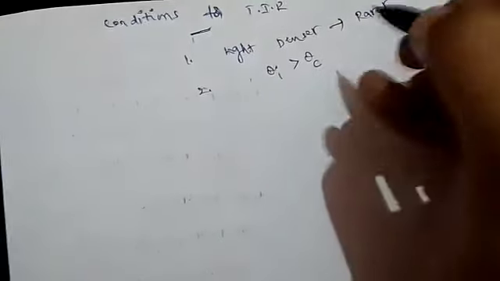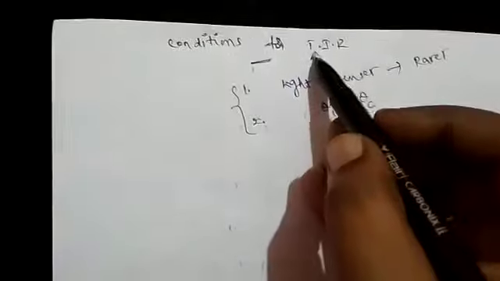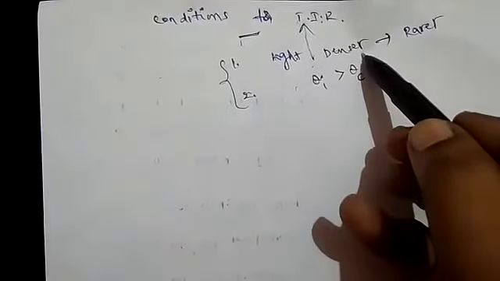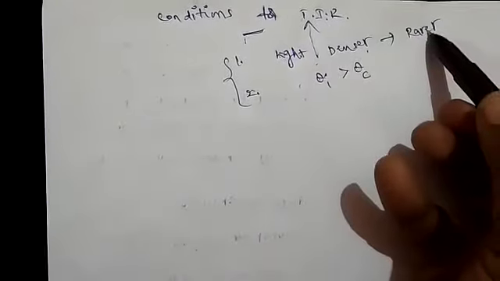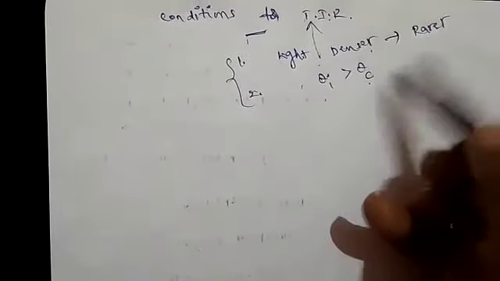And the second one: the angle of incidence is always above the critical angle, then only total internal reflection takes place. So these are the two conditions for total internal reflection.